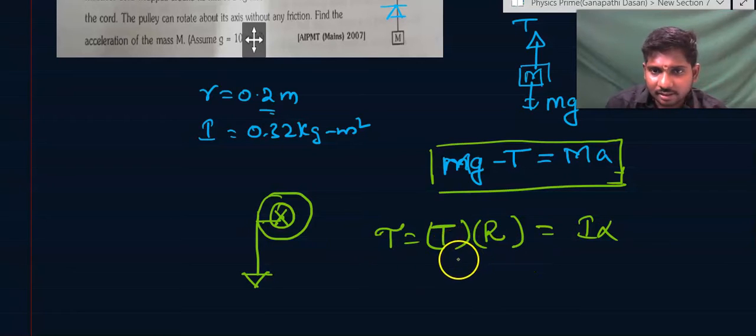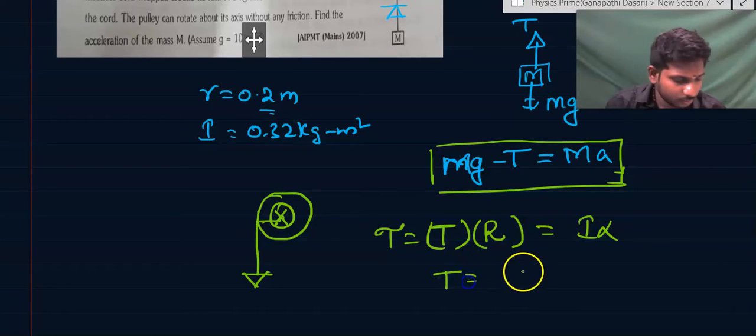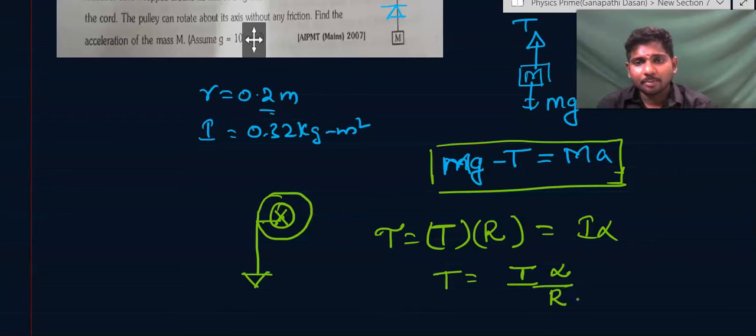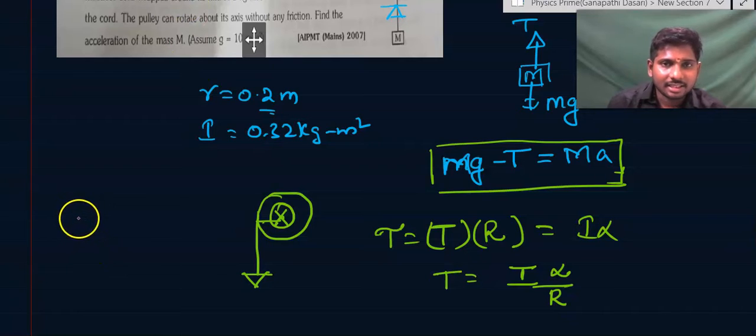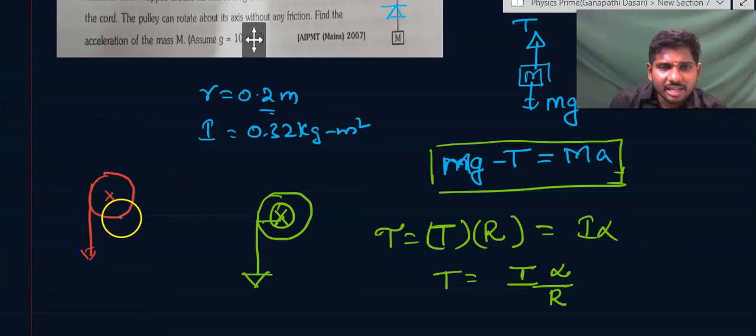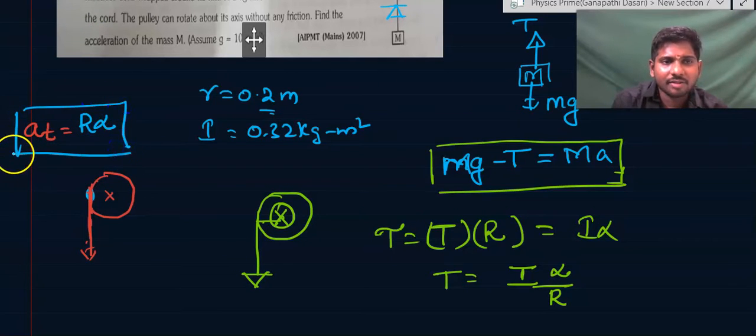So this is the equation. So the tension is equal to I into alpha by R. But another point you can understand here is about the angular acceleration that the wheel is having. We know the tangential acceleration of this point on the wheel is nothing but R into the angular acceleration of the wheel. The wheel is purely rotating about its axis without any slipping.